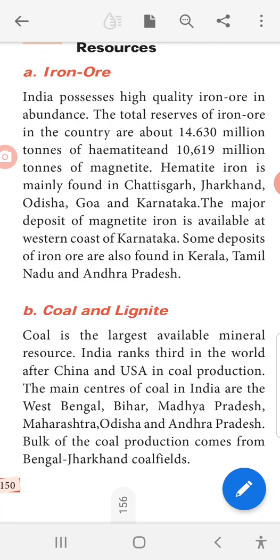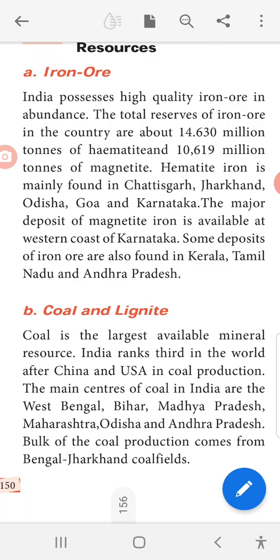The major deposit of magnetite iron is available on the western coast of Karnataka. Some deposits of iron ore are also found in Kerala, Tamil Nadu and Andhra Pradesh.